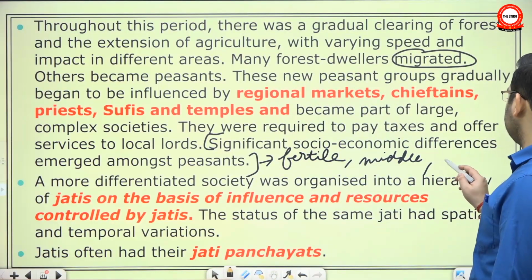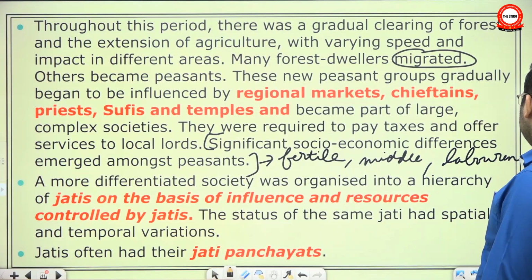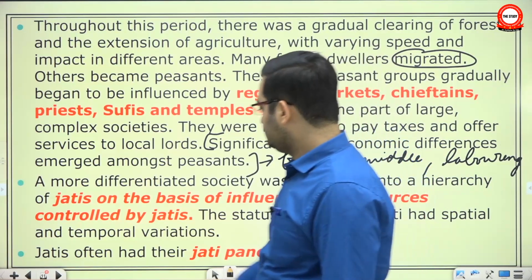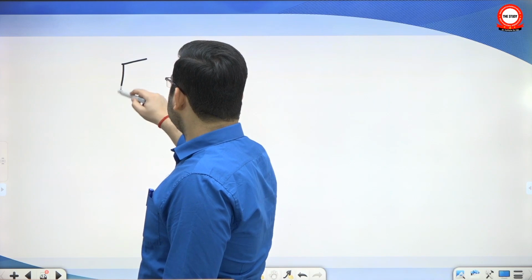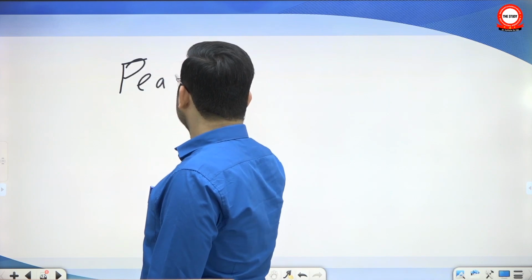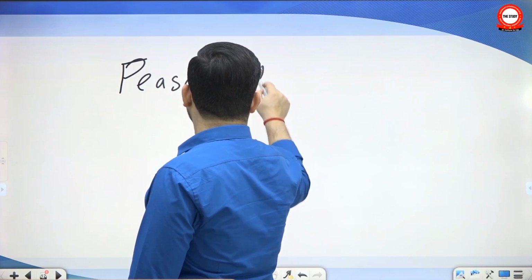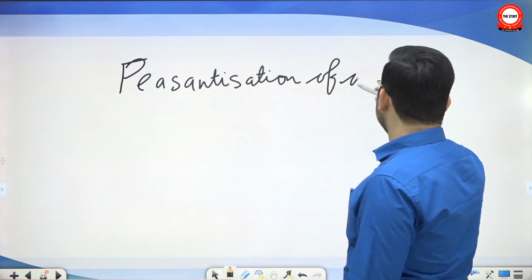But then there will be poor ones who will only be laboring on the land of other people. So the idea is the peasantization of a tribal society.